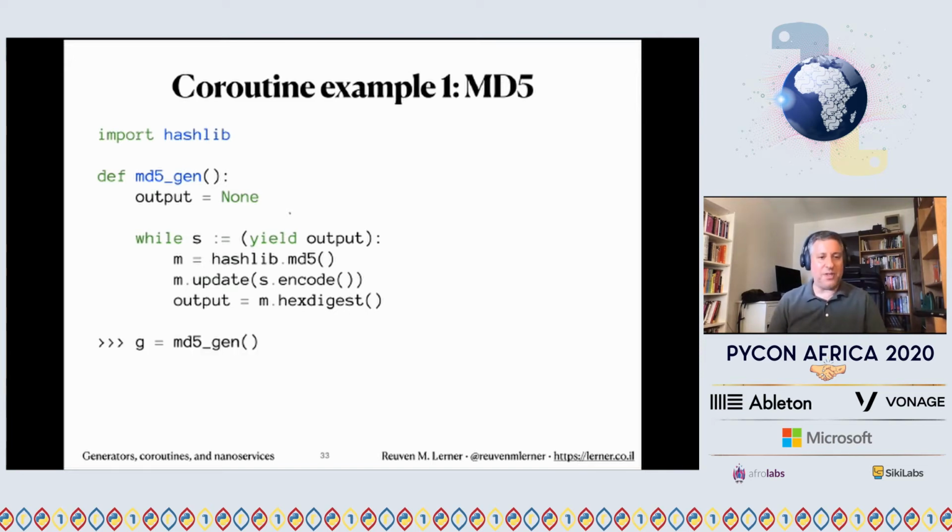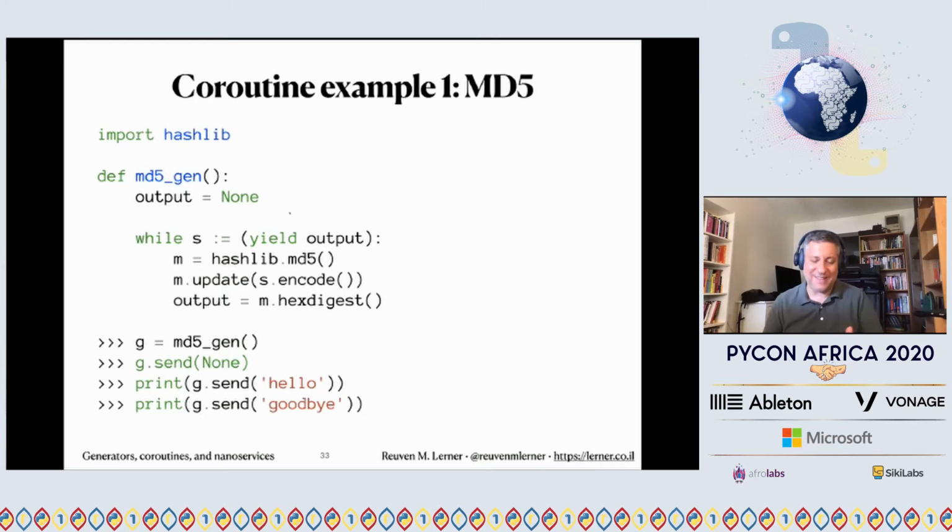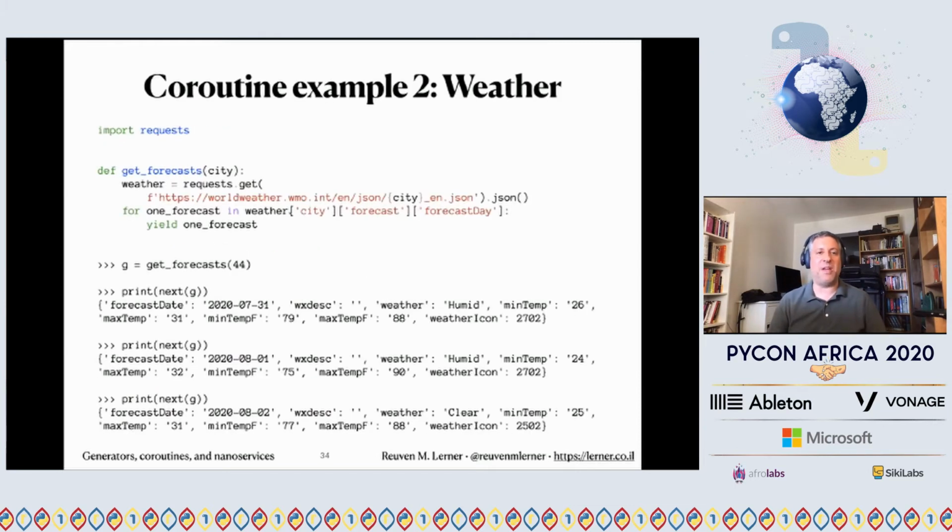And it works. g = MD5 gen, g.send(None). Why am I doing that? Got to prime it. Then I say print(g.send('hello')), and we get something back. Just saying goodbye, we get something back. I cut out the MD5 signature. I don't think it's that exciting. And then I can say g.send(None). What happens when I get None? Well, the loop exits because of the walrus operator there. And then the generator function exits, which means we get a StopIteration. So we exit from there.